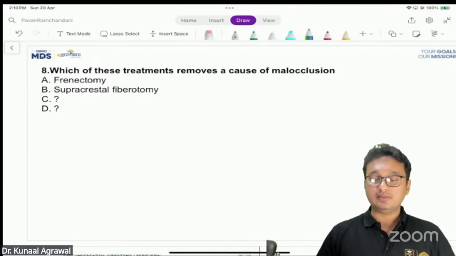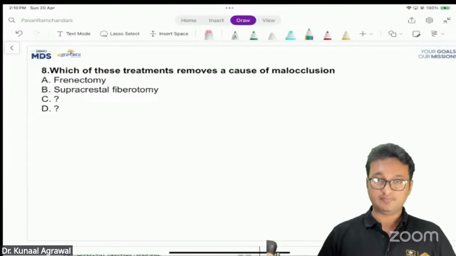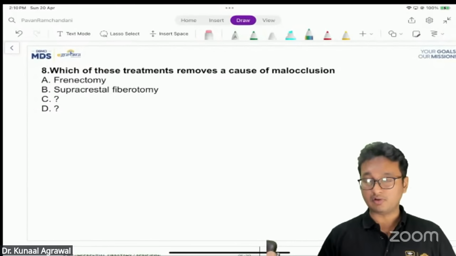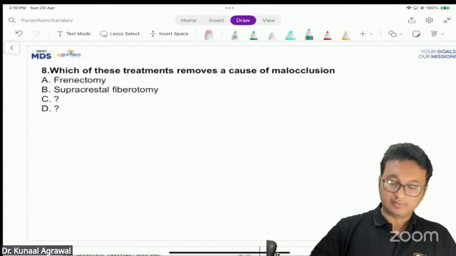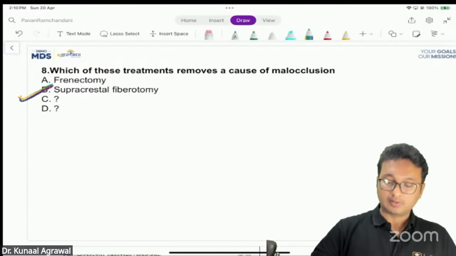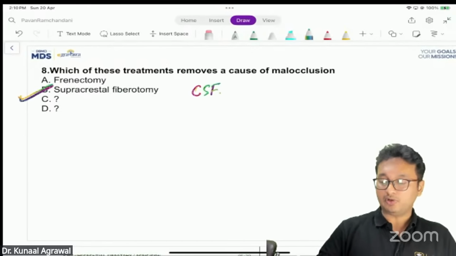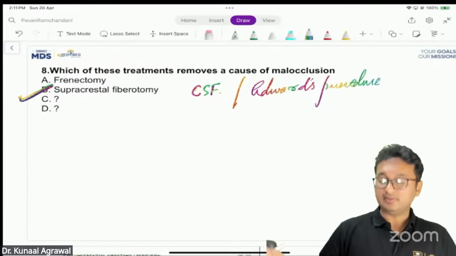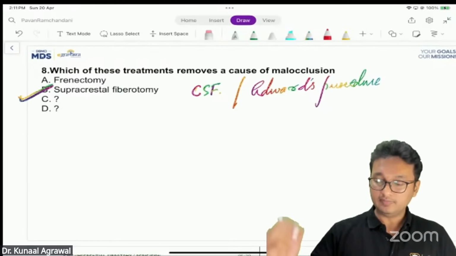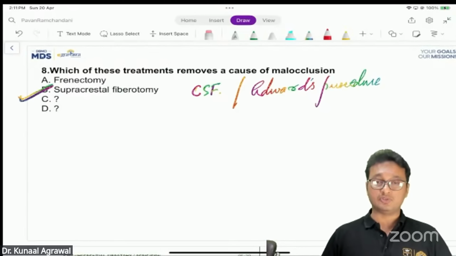Frenectomy does not remove the cause of malocclusion. Supracrestal fibrotomy does. There is a procedure called supracrestal circumferential fibrotomy, also called the Edwards procedure. Since it was invented by Edwards, the procedure is named to honor him.